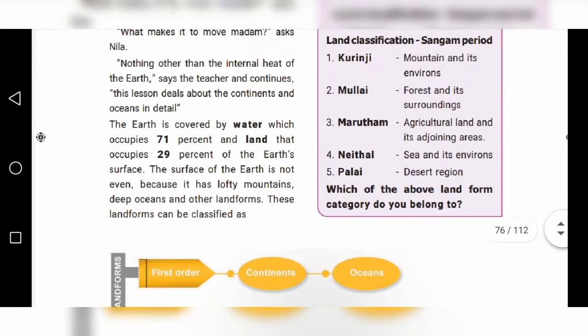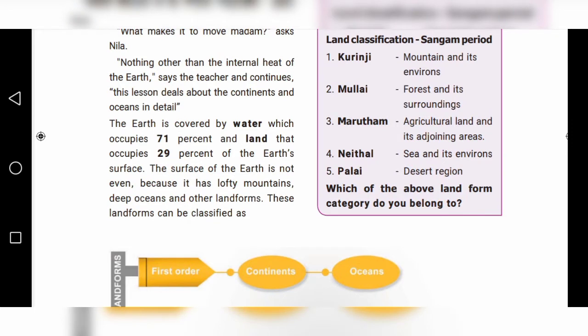The earth is covered by water, which occupies 71%, and land, which occupies 29% of the earth's surface. Totally, the earth. What is earth? Earth is the third planet in the solar system, where we are living.